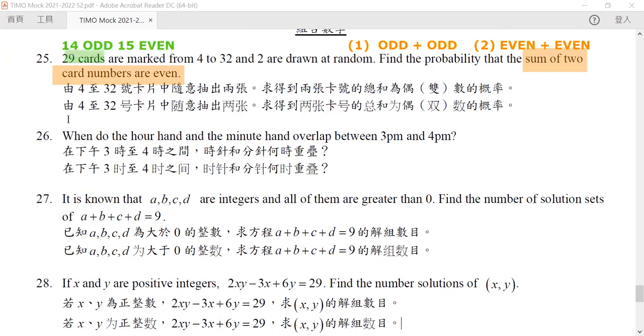So the number of ways to draw 2 odd cards will be equal to 14 times 15 divided by the total, 29 times 28. After we cancel them out, it will equal 13 over 58.